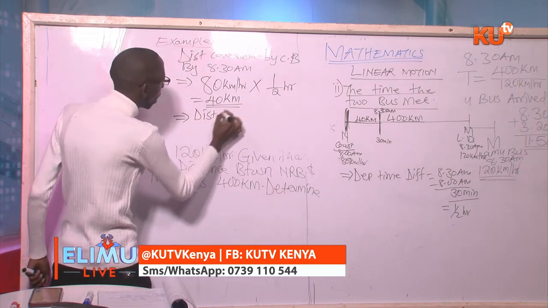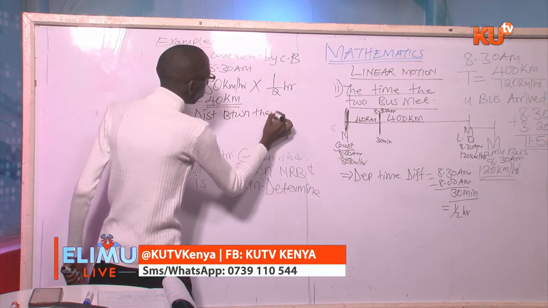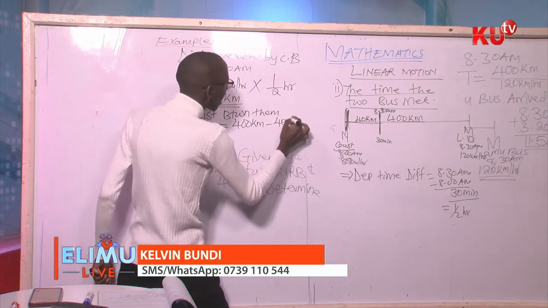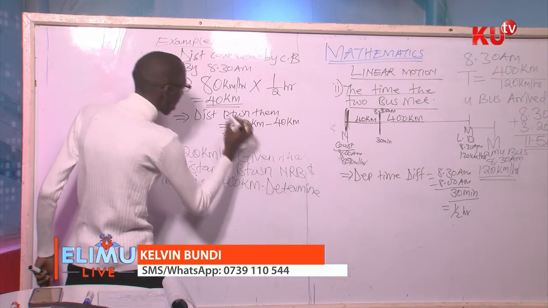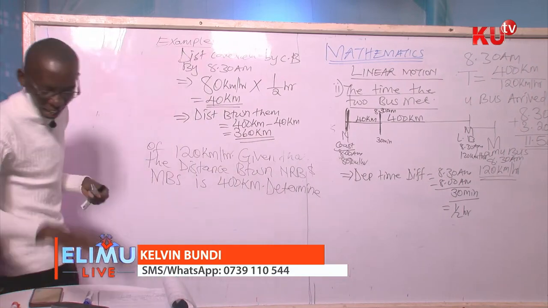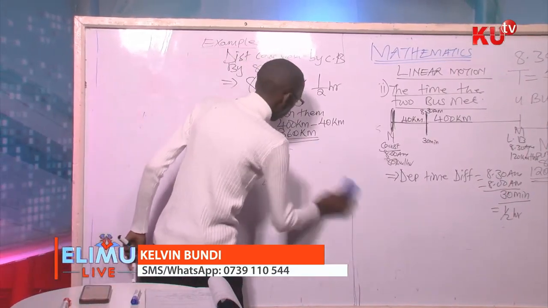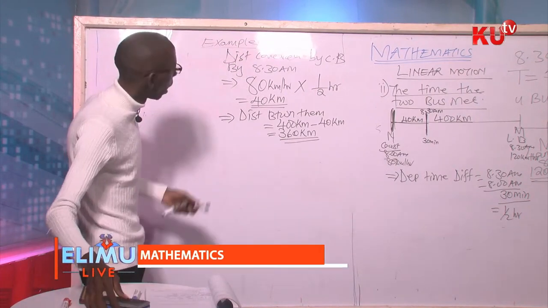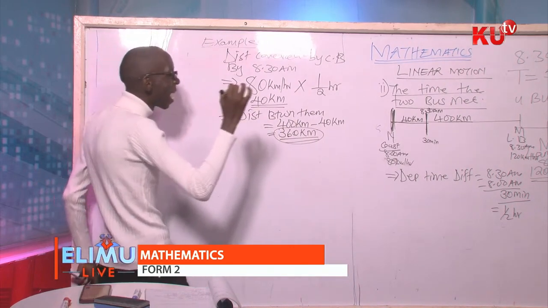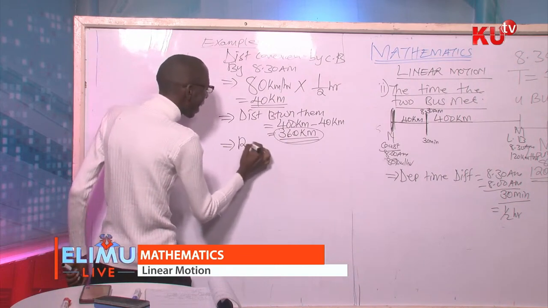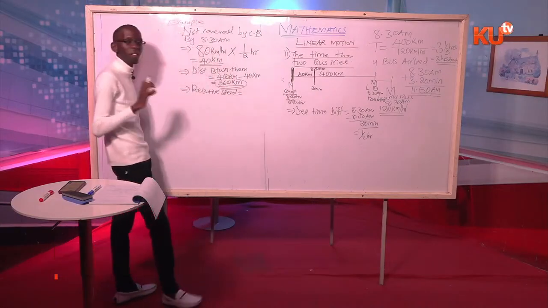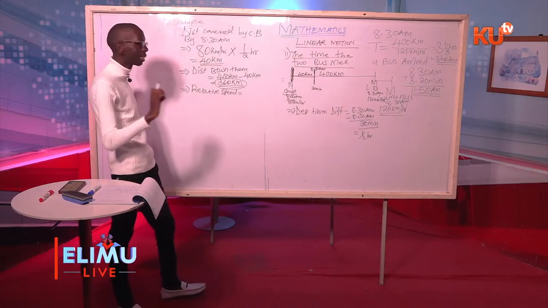If the total distance from Nairobi to Mombasa is 400 kilometers and the coast bus has already covered 40 kilometers by 8:30, the distance between them will be the total distance minus the distance covered by the coastal bus, and you'll get 360 kilometers.